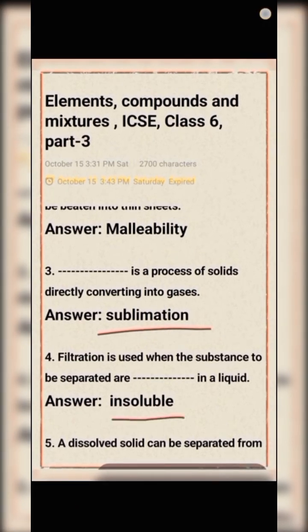Sublimation is a process of solid directly converting into gases. Question number 4. Filtration is used when the substance to be separated are dash in a liquid. Insoluble. That is, filtration is used when the substance to be separated are insoluble in a liquid.